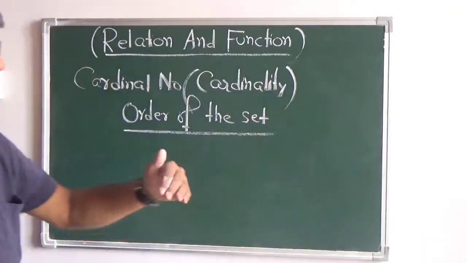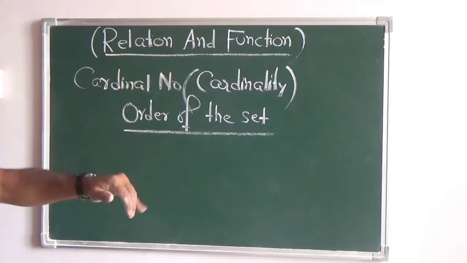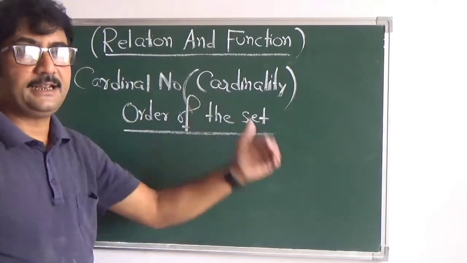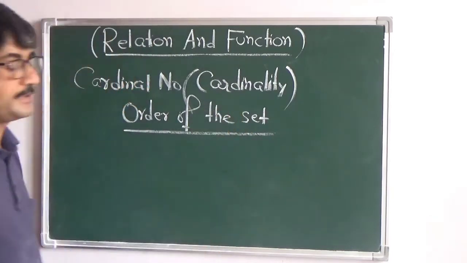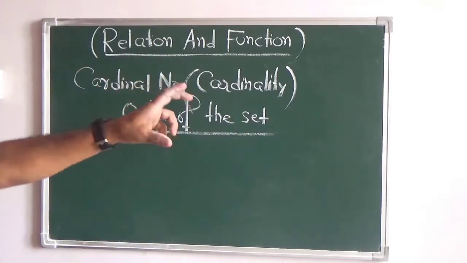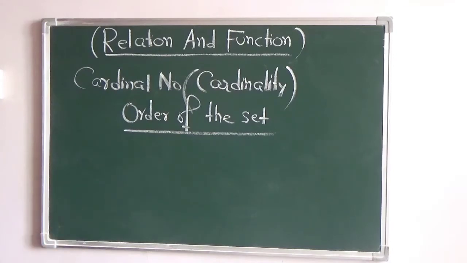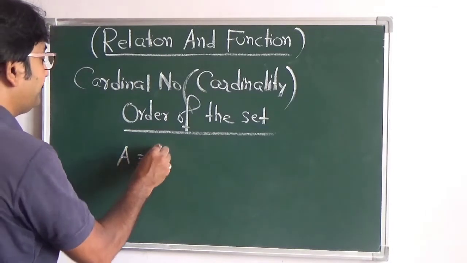In the next class, we'll come to relations and functions. We'll gradually move ahead, so that nothing becomes difficult for you to understand in due course of time. So this is the cardinal number or the cardinality, as we have mentioned. It is the total number of elements present in the set.